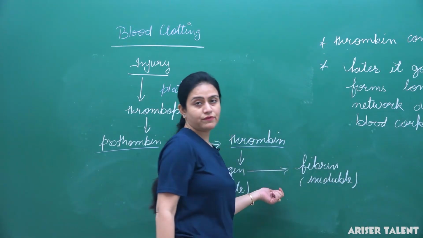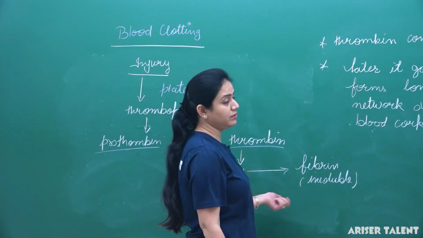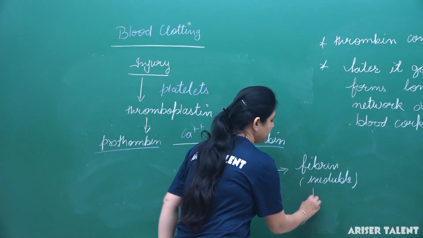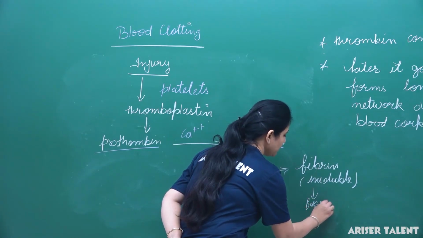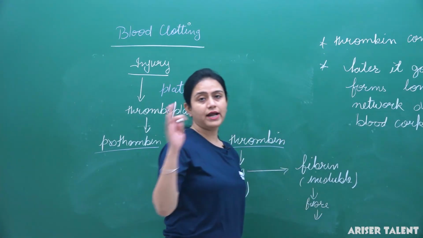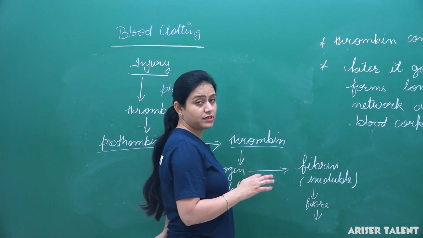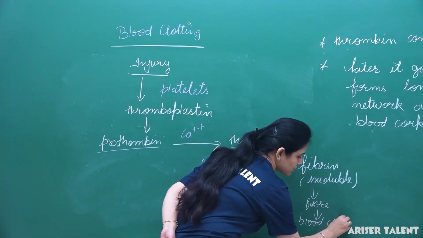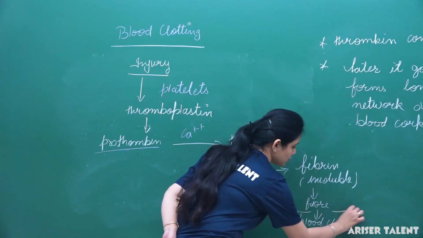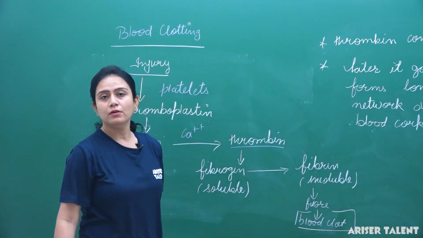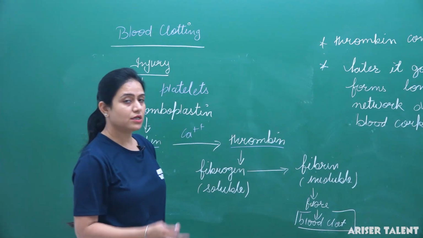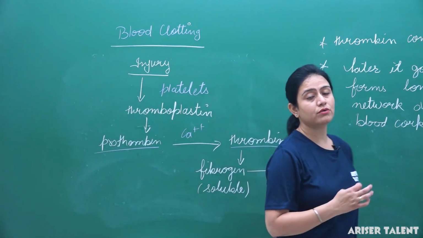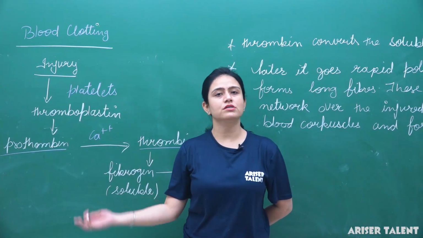Then this fibrin, by the process of polymerization, forms fibers, and these fibers form a network on the injured region, and then it causes blood clotting. So this is the complete process of blood clotting. Hope in this lecture you understood the importance of blood and the process of blood clotting.